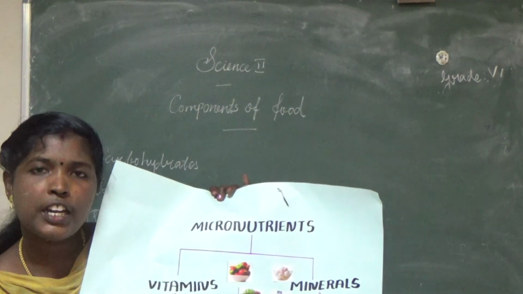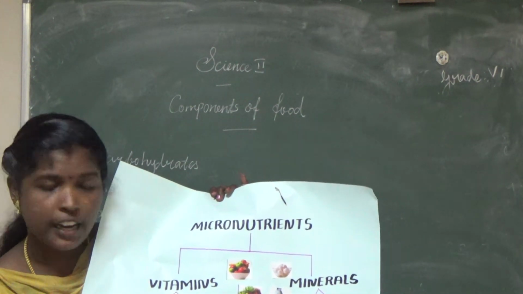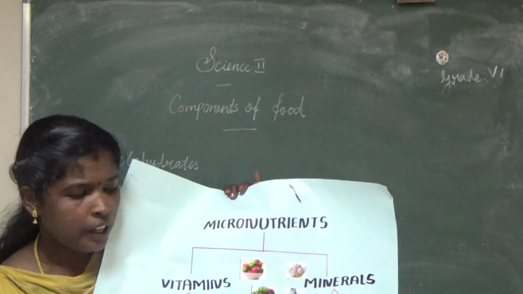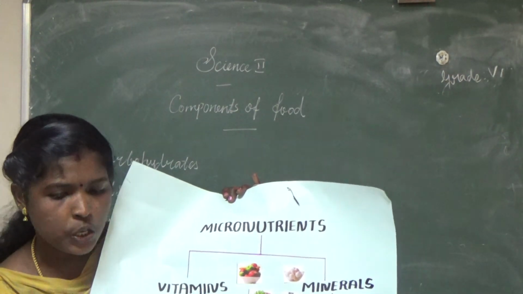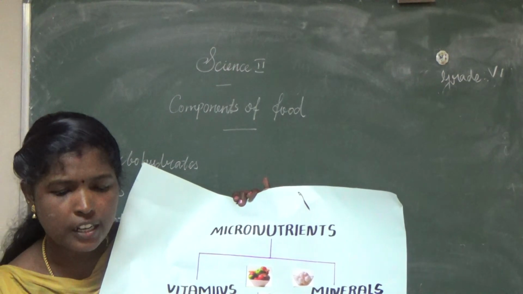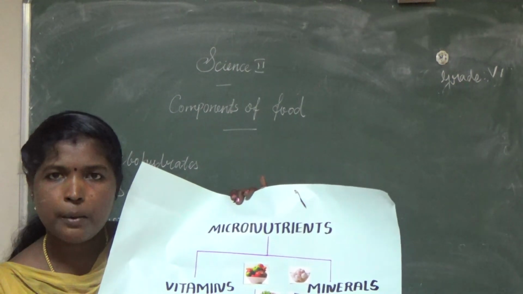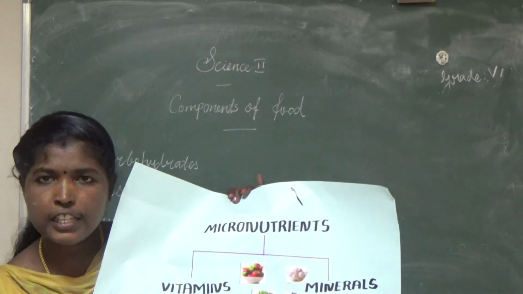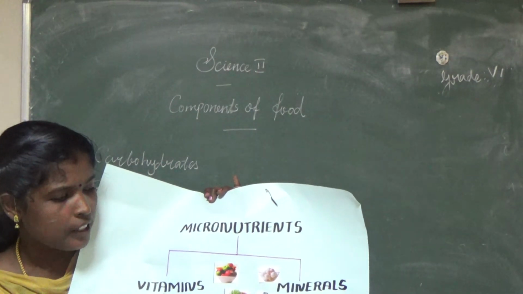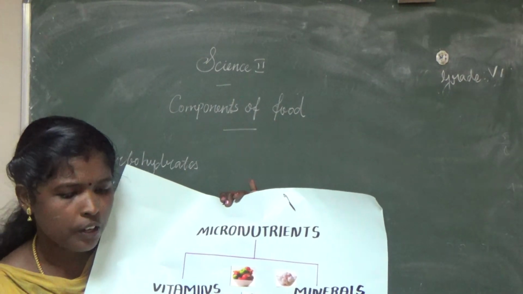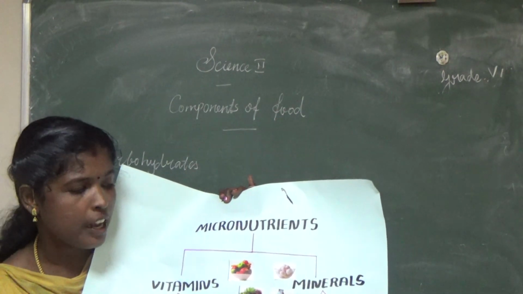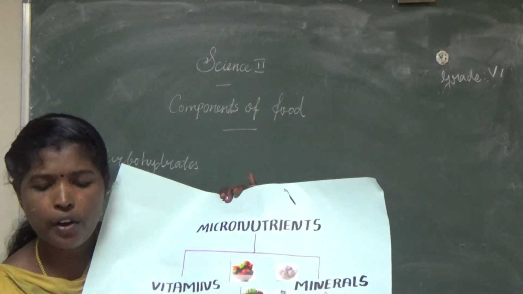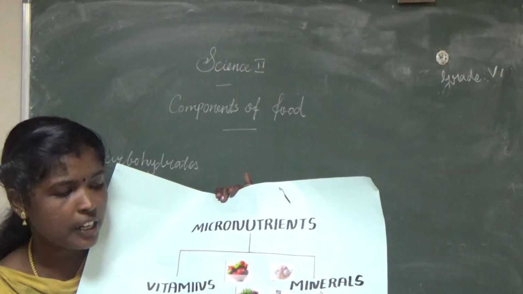What are the food sources containing calcium? All the milk products contain calcium. What are the food items containing magnesium? Fish, meat. Sodium? The bread, burger, those items. Potassium? Citrus fruits. Then iron. The green leafy vegetables contain more iron. Then zinc: whole grains and milk products. These are the items that contain zinc.